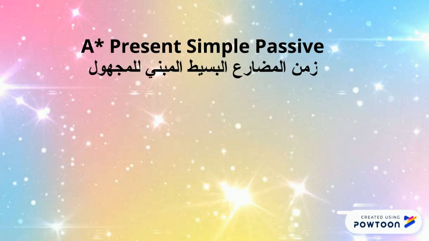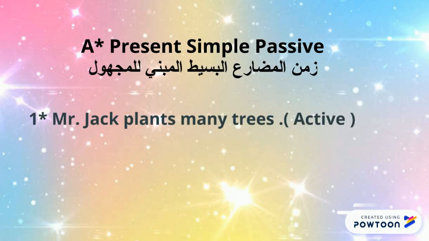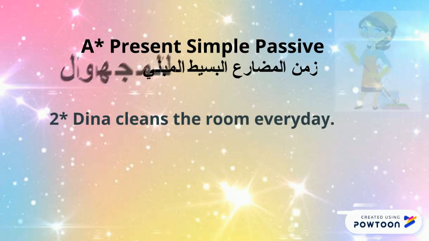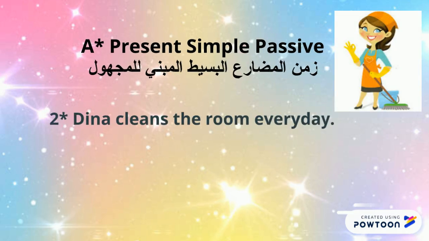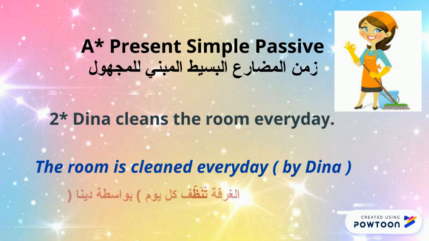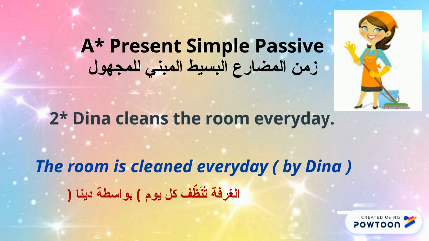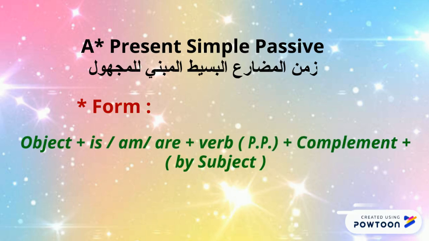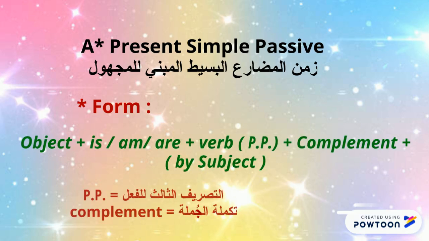Let's start with the present simple passive. 1. Mr. Jack plants many trees. Many trees are planted by Mr. Jack. 2. Dina cleans the room every day. The room is cleaned every day by Dina. So the form for the present simple passive is object plus is or am or are plus verb in past participle plus complement plus by subject.